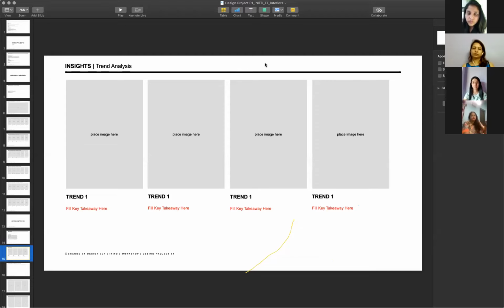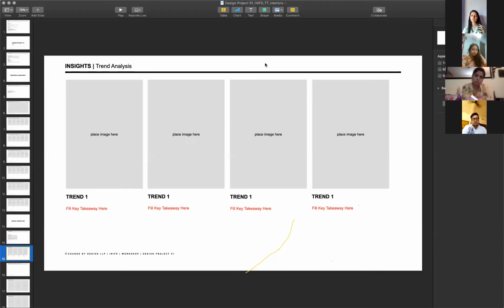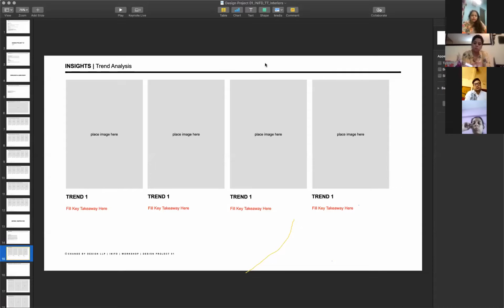Not to copy, but to actually understand what's going on around us in the world and try to see how our work is going to relate to it, or how the work is in a certain kind of quality. So the trend analysis for interiors and fashion both is very important to understand what is going on around you. Okay, so also please, if we've given place at the bottom to write names of these trends, name of the designers you're looking at, please write the information. It's very important to know whose work you're looking at.